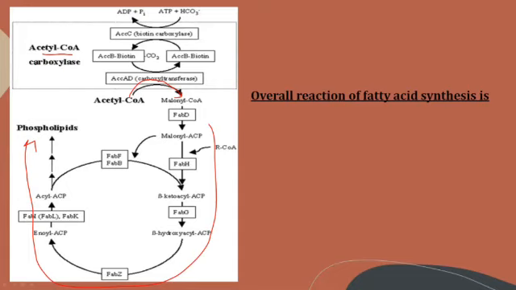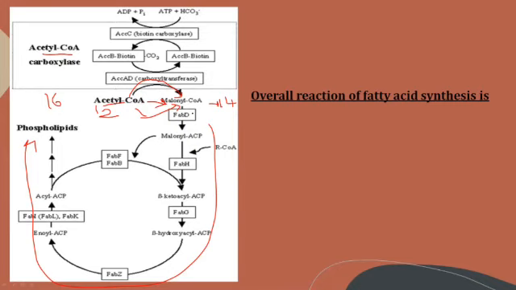Out of the 16 carbons of the palmitic acid which was synthesized, only 2 come from the acetyl CoA directly, and the remaining 14 come from the malonyl CoA only. We know that this malonyl CoA is also produced from the acetyl CoA only. So out of the 16 carbons, 2 are obtained from the acetyl CoA and the remaining 14 from the malonyl CoA, but malonyl CoA is also obtained from the conversion of acetyl CoA.